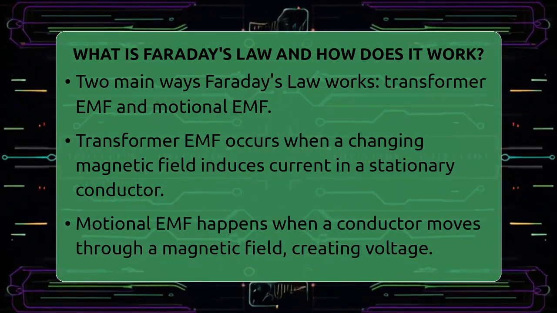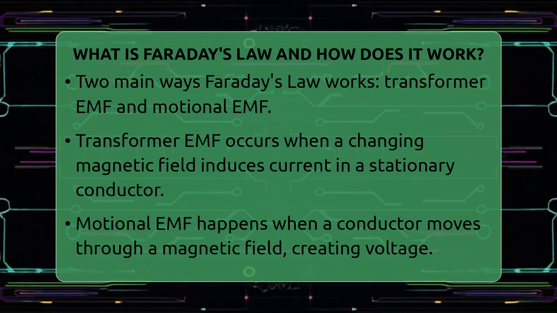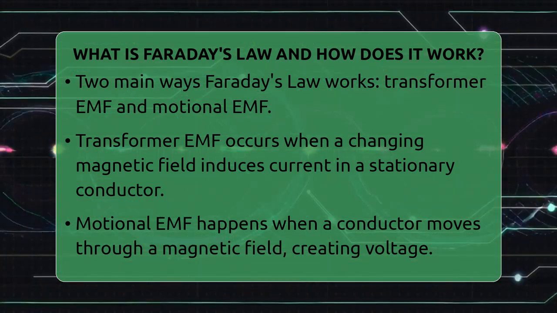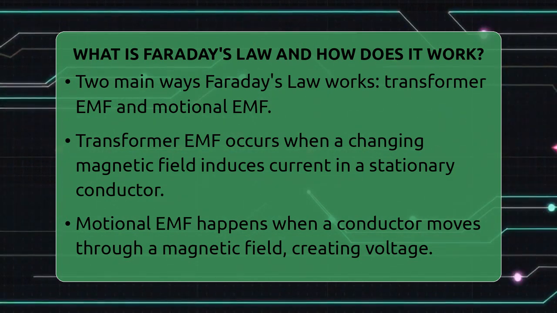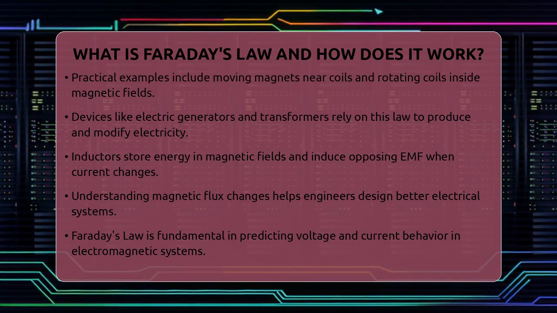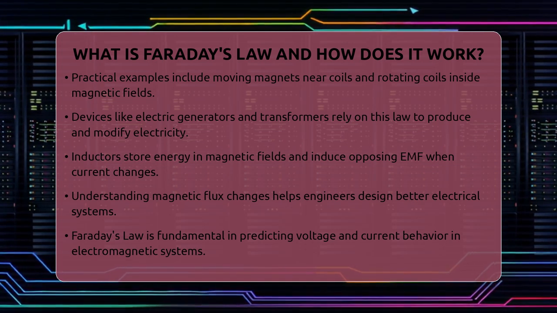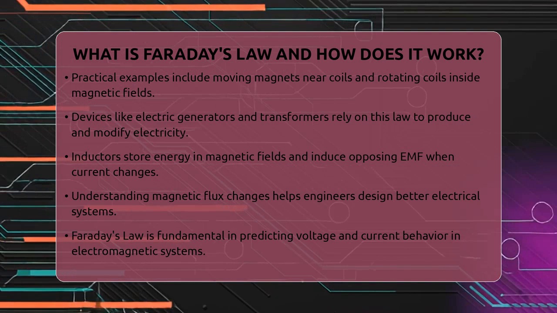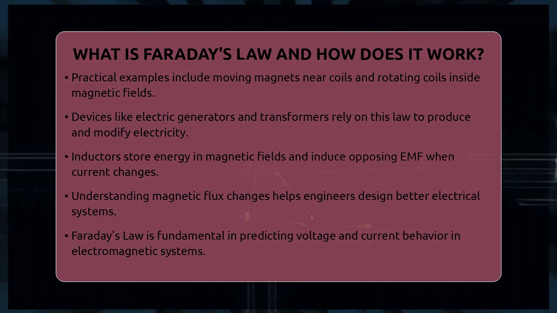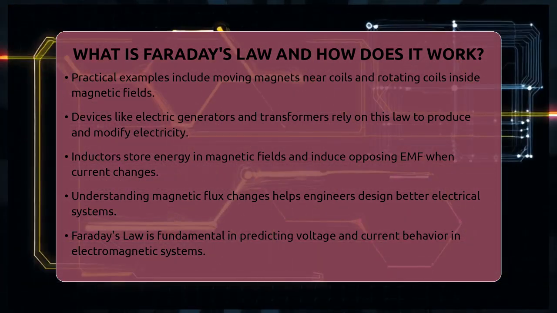This principle is used in electric generators, where rotating coils inside magnets produce electricity. Transformers use it to change voltage levels by varying magnetic flux in one coil to induce voltage in another. Inductors store energy in magnetic fields, and when the current changes, they induce an opposing EMF.